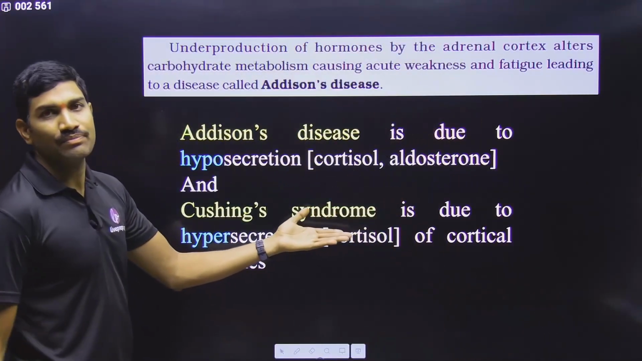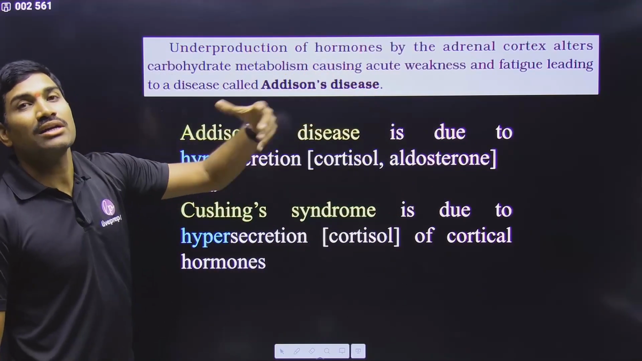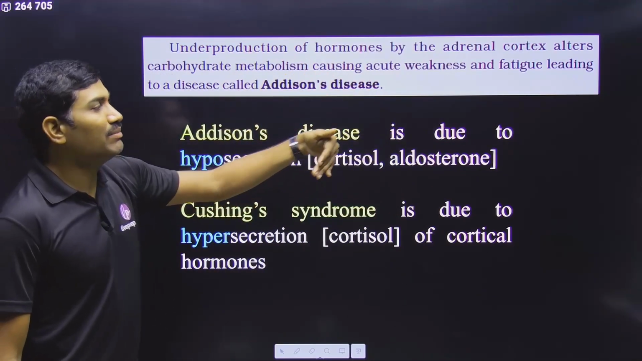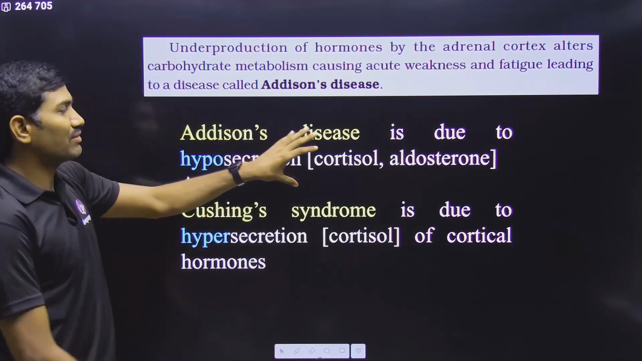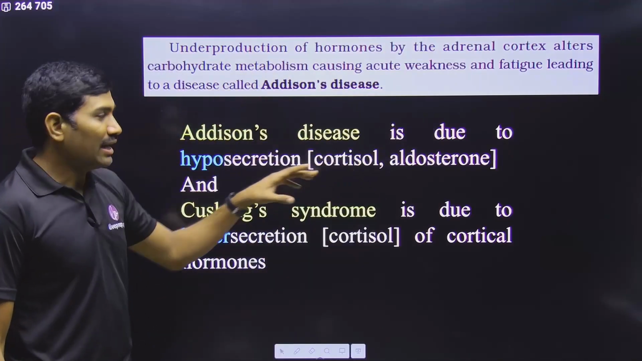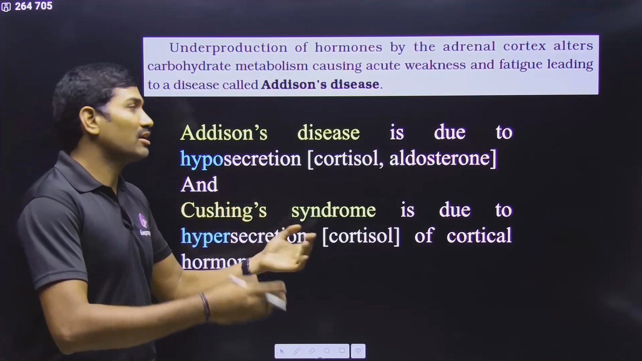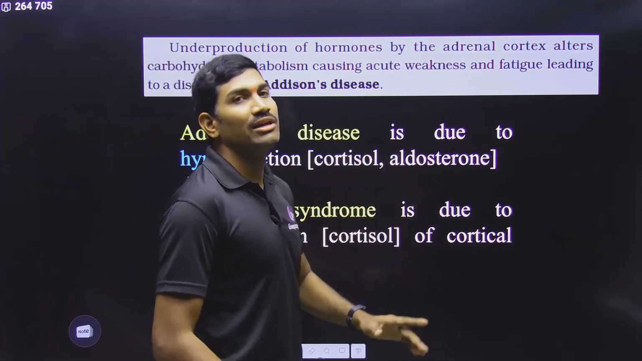This is what they are saying. And now we are talking about the cortex hormones. But directly before going with that, they have given some basic information. They are talking about a disease condition called Addison's disease, and this is because of hyposecretion, lesser secretion of adrenal cortical hormones, mainly the cortisol and aldosterone.